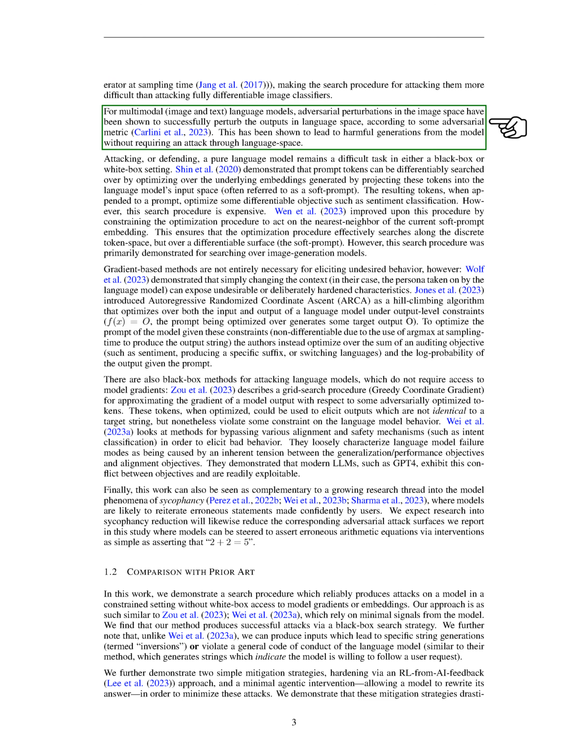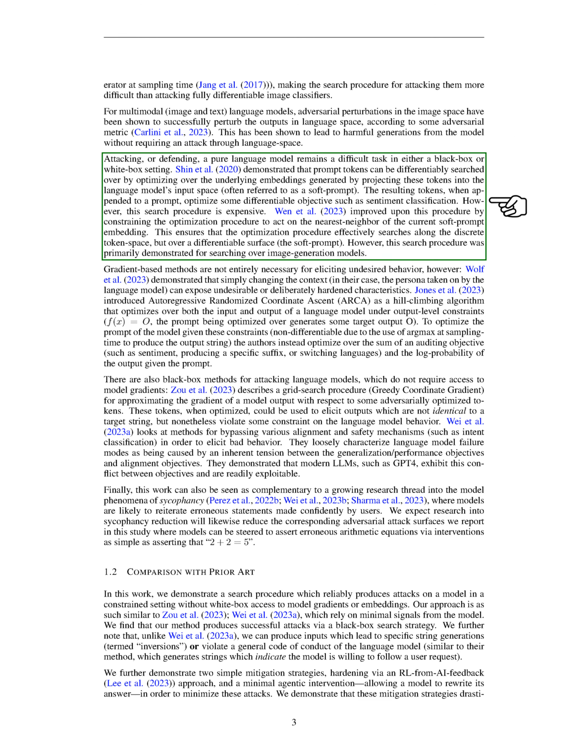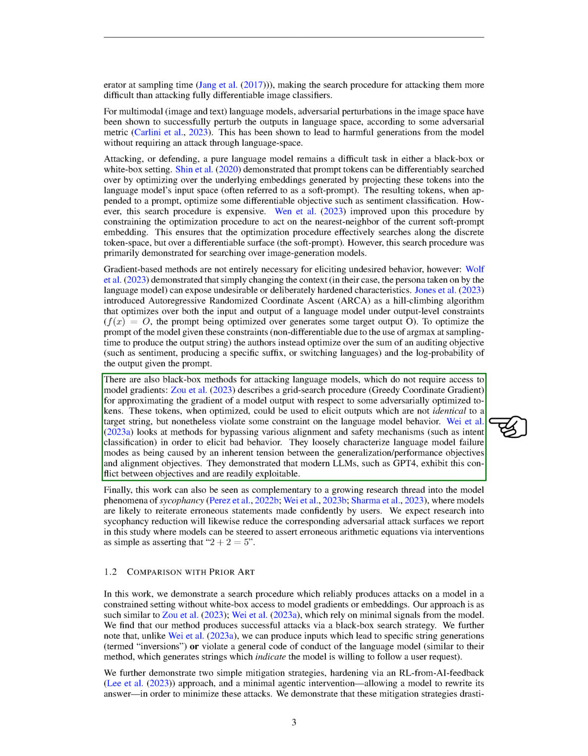For multimodal language models, adversarial perturbations in the image space have been shown to successfully perturb the outputs in language space. This can lead to harmful generations from the model without requiring an attack through language space. Attacking, or defending, a pure language model remains a challenging task in either a black box or white box setting. There are also black box methods for attacking language models, which do not require access to model gradients. These methods can be used to elicit outputs that violate some constraint on the language model behavior.